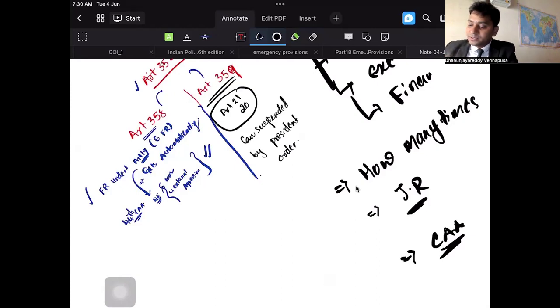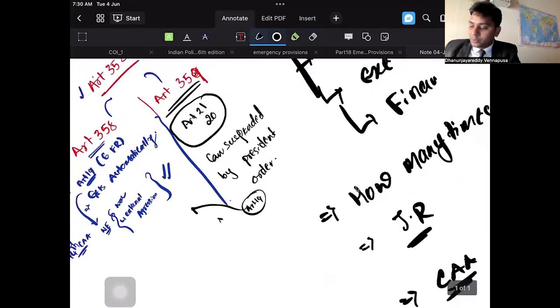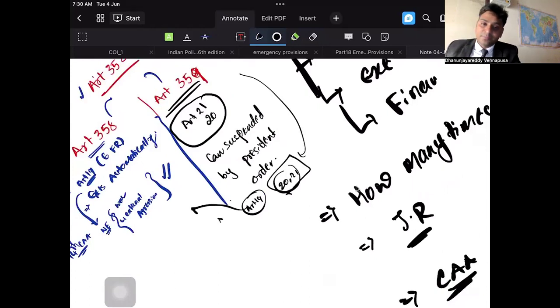Now, what do I mean by this? Look at this. Article 19 is suspended already through this provision. So Article 20 and 21 you cannot suspend through Article 359. Except these two, all the other fundamental rights can be suspended. However, how? Through a presidential order. The President will say which article has to be suspended. That article can be suspended. For what duration? The President will say. What is the duration for which you have to suspend it? The President will say.